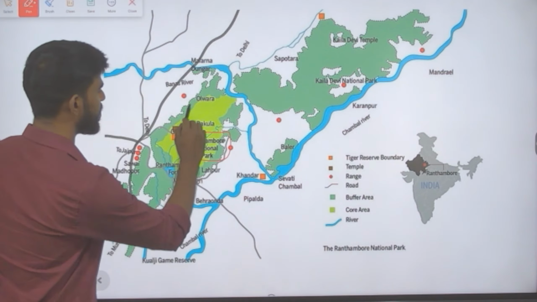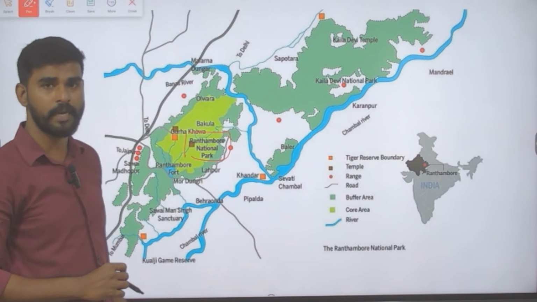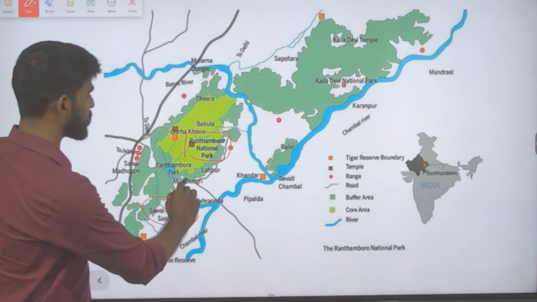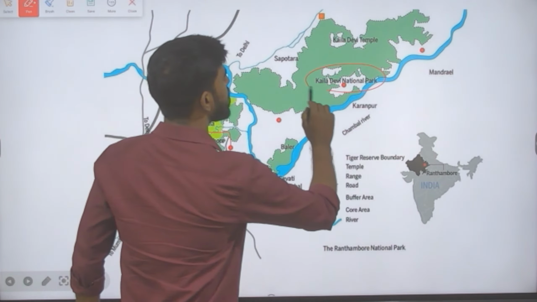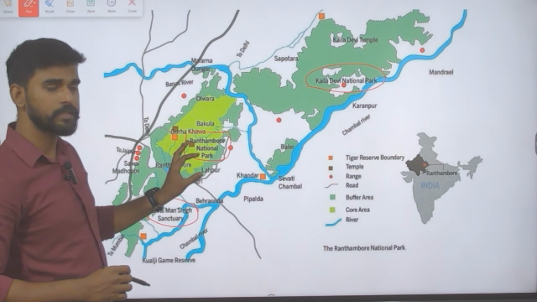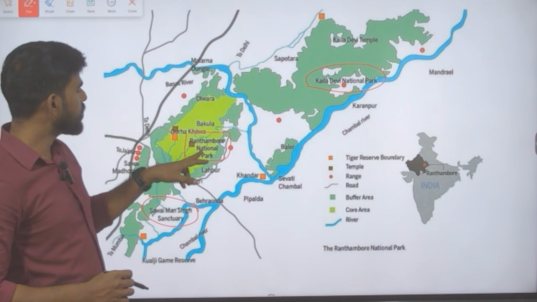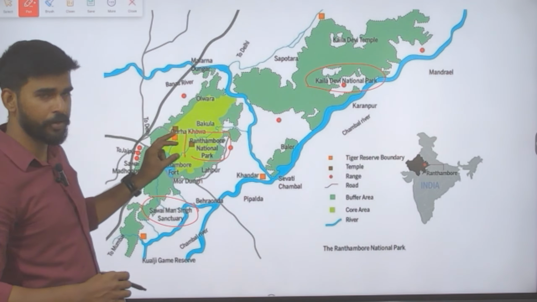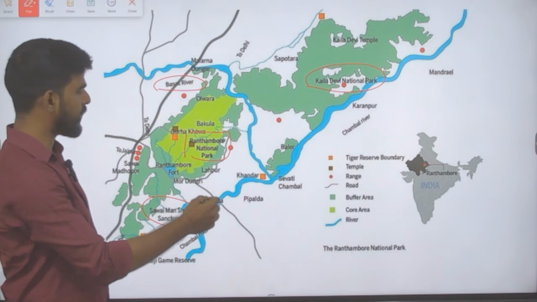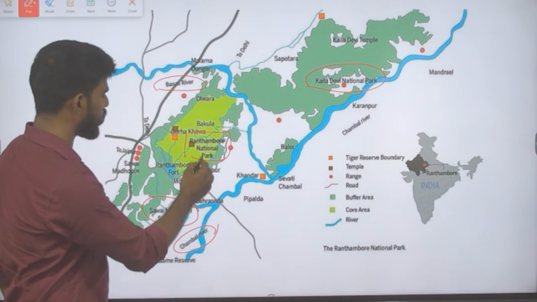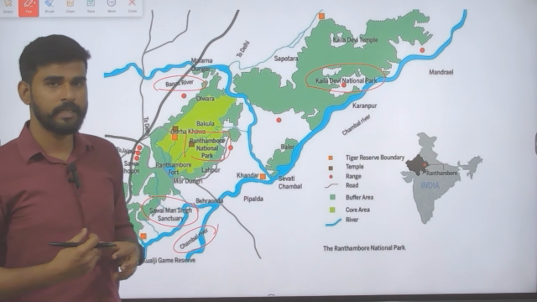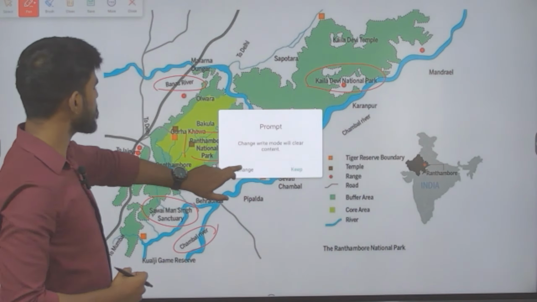This green patch is the Ranthambore National Park's core area, and this is Savai Mansingh Sanctuary, and this is Kaila Devi National Park. Both of these are linked to the Ranthambore National Park through a narrow corridor. We also saw Banas River forming the northern border and Chambal River forming the southern border of Ranthambore National Park. This is how you must understand it clearly. I hope this is clear.